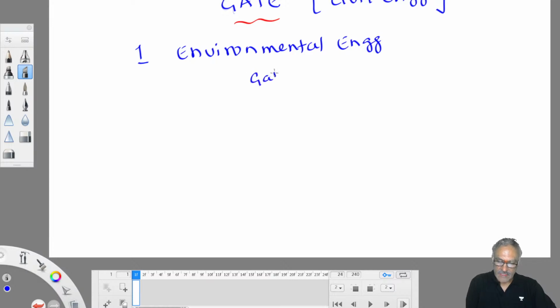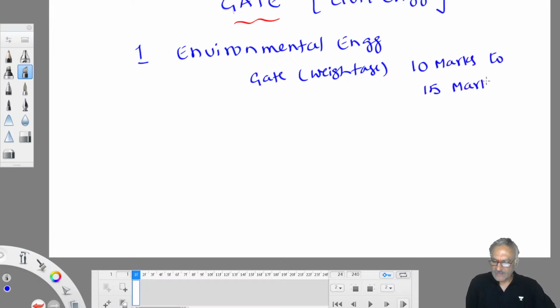In the GATE exam, its weightage is minimum 10 marks, and it may go up to 15 marks also. So it may vary anywhere between 10 and 15 marks.